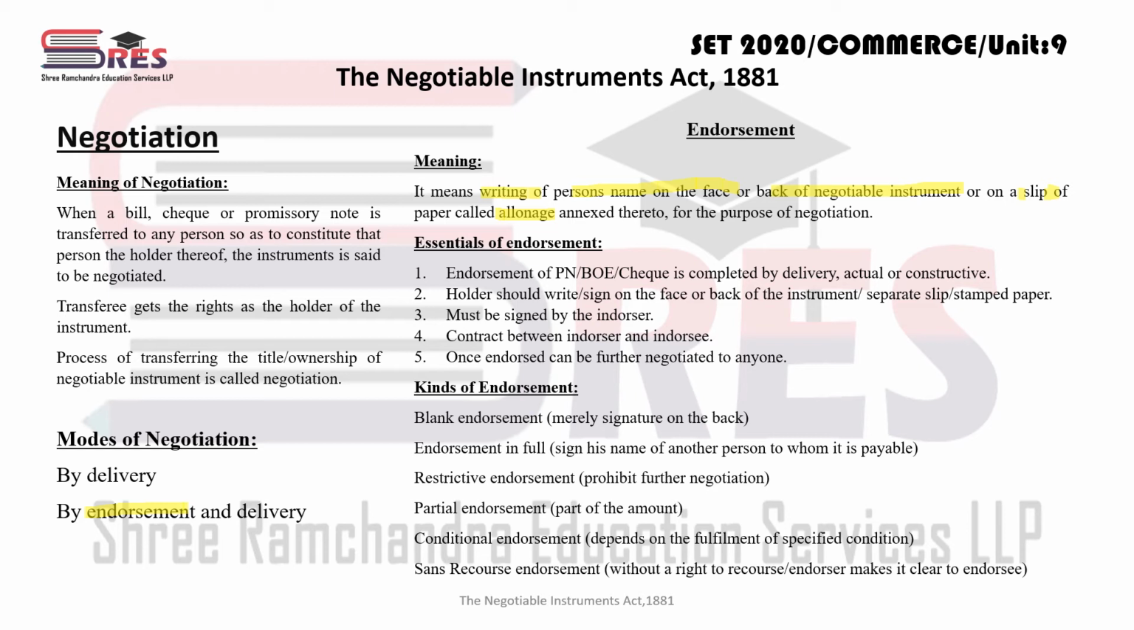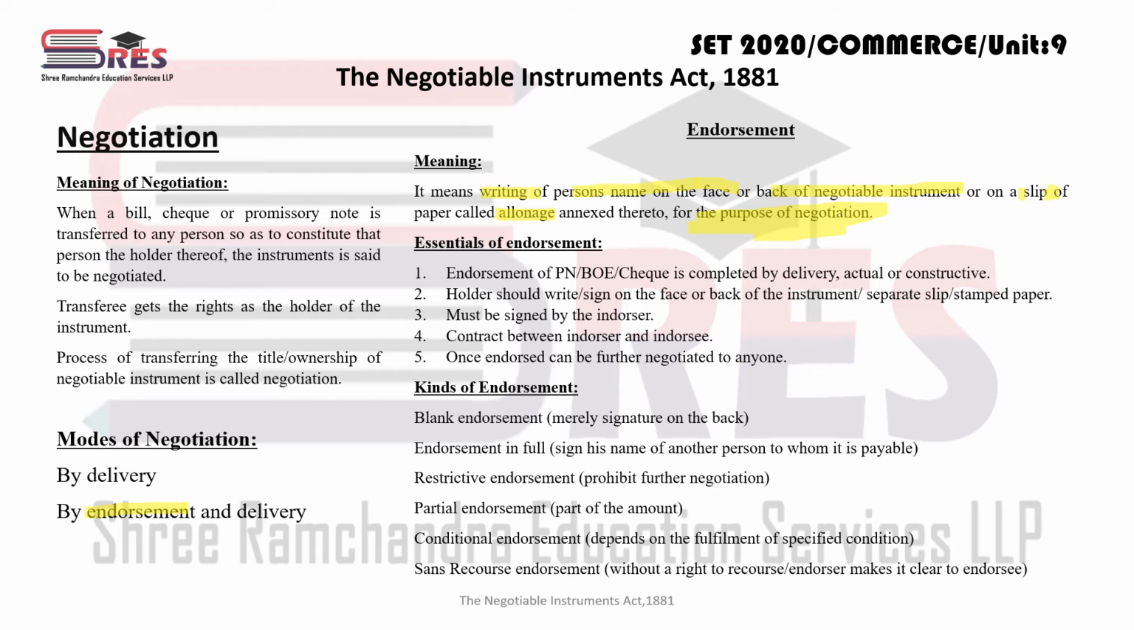तो एंडोर्समेंट मतलब यही होता है कि जब आप नाम लिखते हो किसी पर्सन का, कहाँ पे लिखते हो, या तो फेस पे या तो बैक ऑफ द निगोशिएबल, या तो आगे या तो पीछे लिखते हो। Sometimes there is different slip of paper which is attached to that, but ये राइटिंग ऑफ नेम ऑन बैक और फेस must be for the purpose of negotiation, निगोशिएशन के लिए होना चाहिए। There are some essentials of endorsement, like endorsement of promissory note, bill of exchange and check